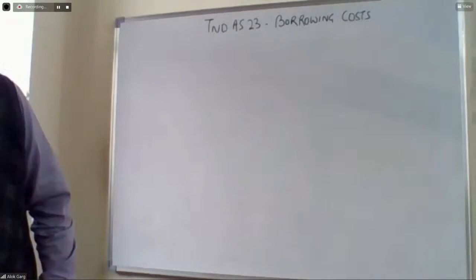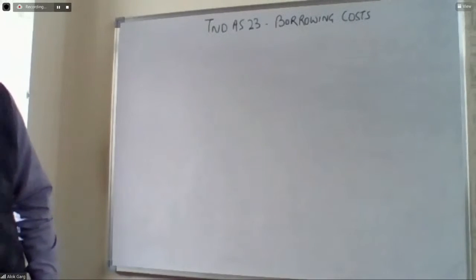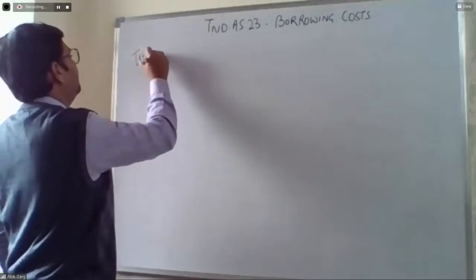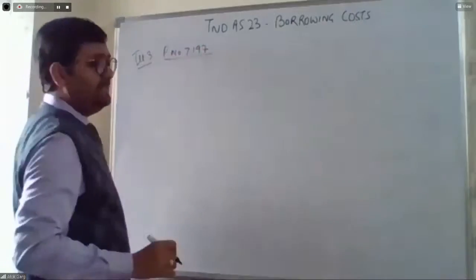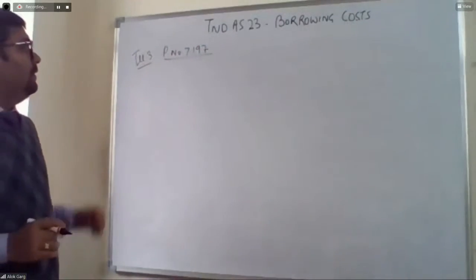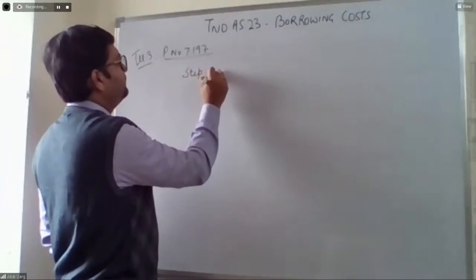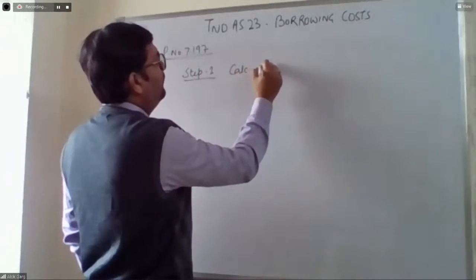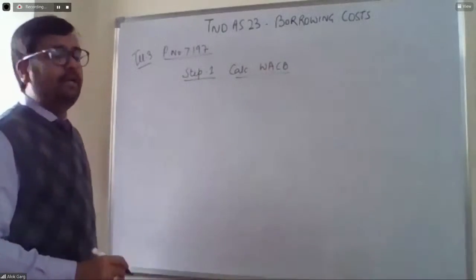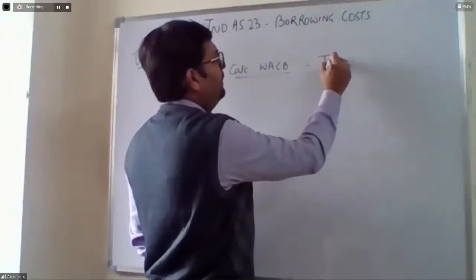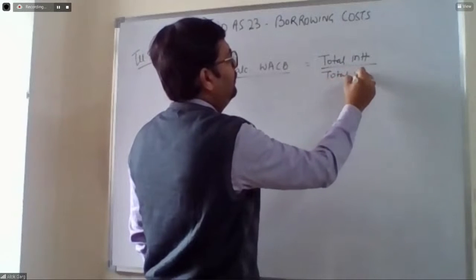Illustration number 3, page number 7.197 of ICAI study material. So if you see this, what is the step 1? Calculate weighted average cost of borrowing. So how to calculate weighted average cost of borrowing? Weighted average cost of borrowing is equal to total interest divided by total borrowing.